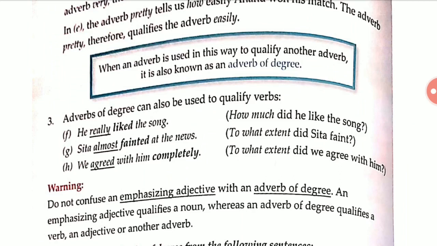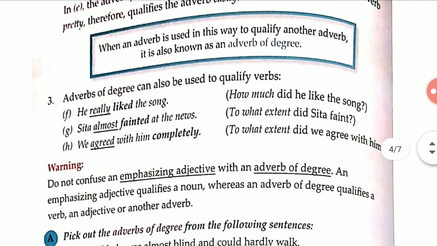Sita almost fainted at the news. To what extent did Sita faint? Almost. She was about to. We agreed with him completely. To what extent? We agreed totally. Totally we agreed with him. Okay. When this kind of question comes to our mind, it means an adverb of degree is qualifying a verb.